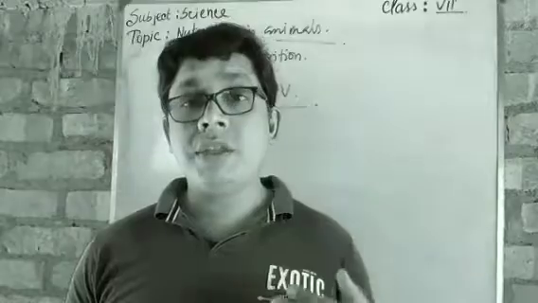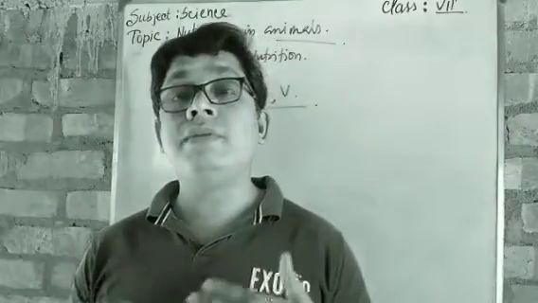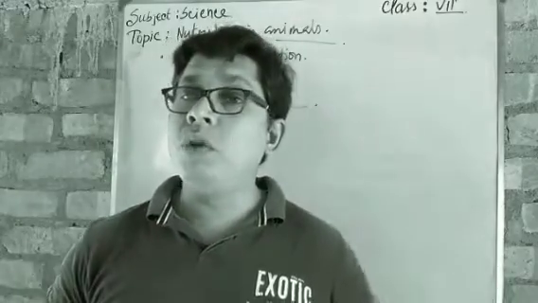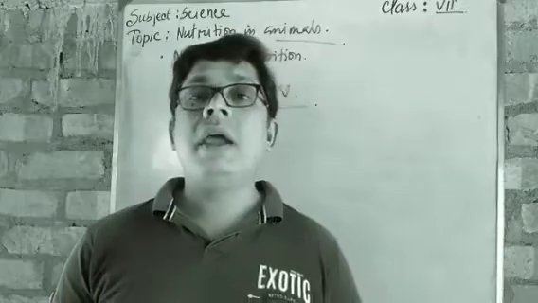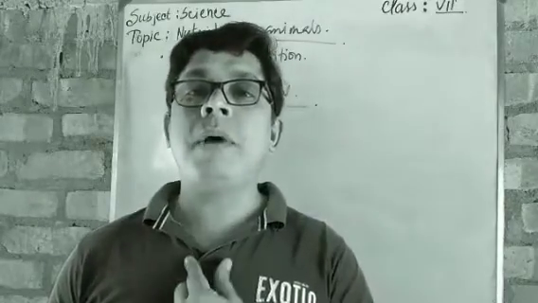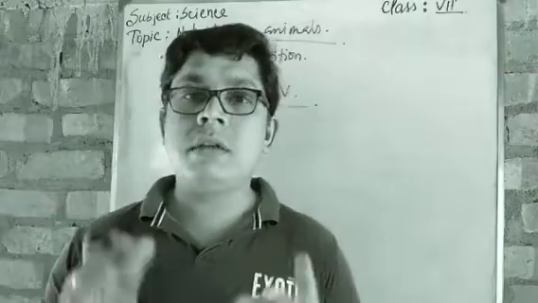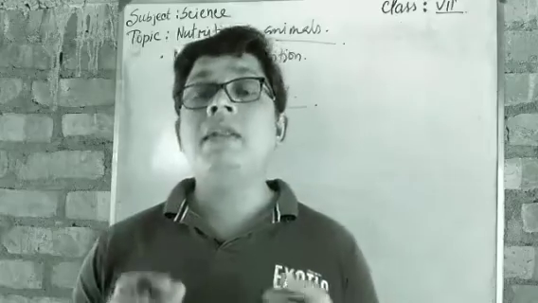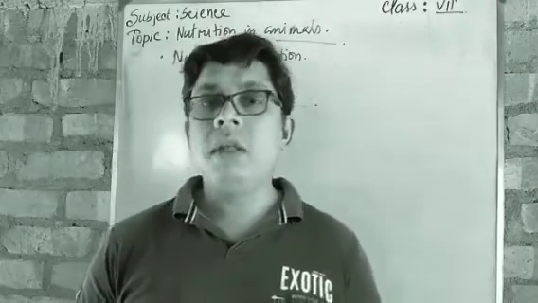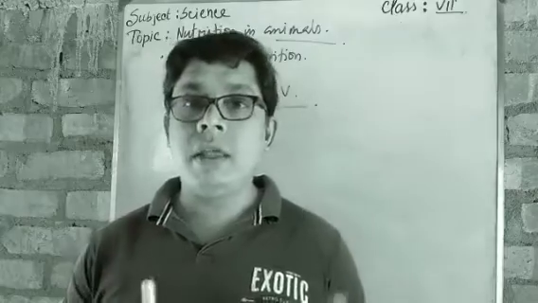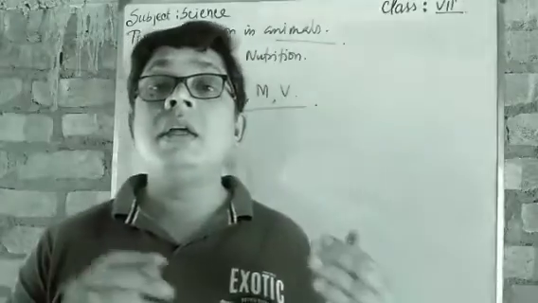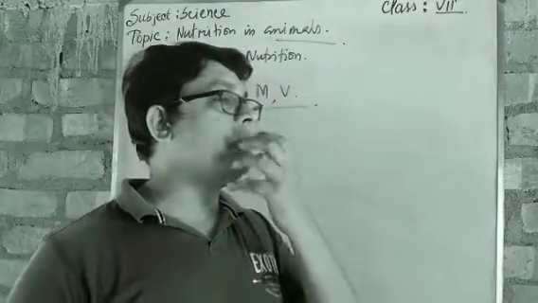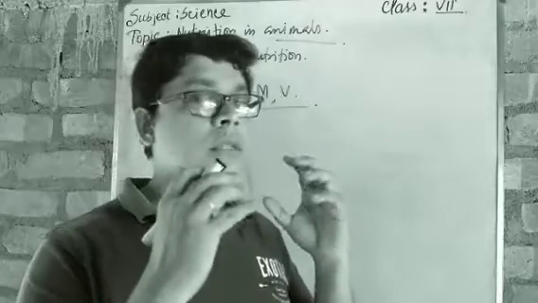Next, when we are taking in the food, the food goes to our stomach, and we know the basic structure of our digestive system. At first the buccal cavity, then the food pipe, then the sac-like structure called the stomach. The stomach is the main part of our digestive system that helps to digest our food. When our food goes into digestion, what happens? From the buccal cavity, when we take food in the mouth, it is chewed and saliva is also mixed with it.